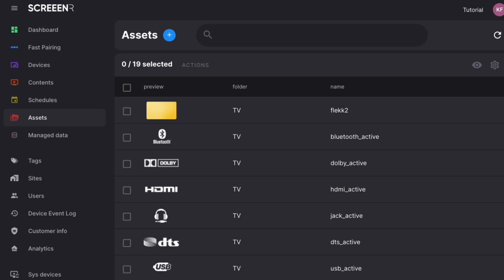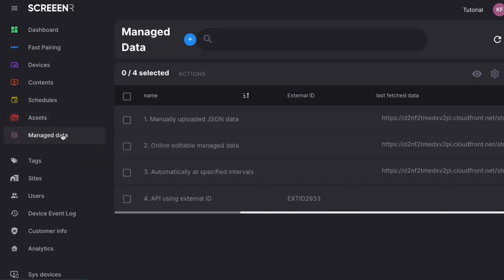The system is capable of managing data sources. The list of these data sources can be found in the Manage Data menu. Currently, the system only handles JSON-type data sources. Data sources can be updated in 4 ways.